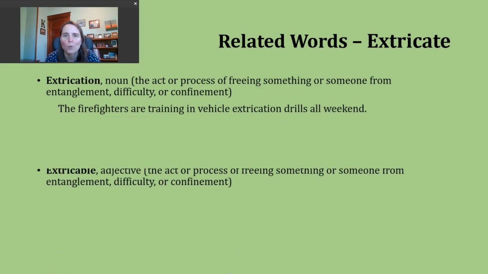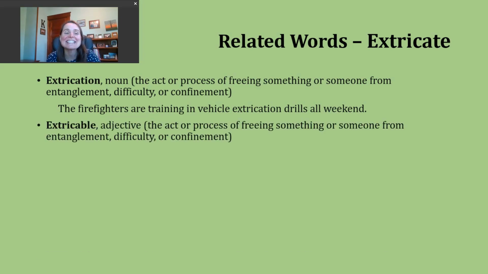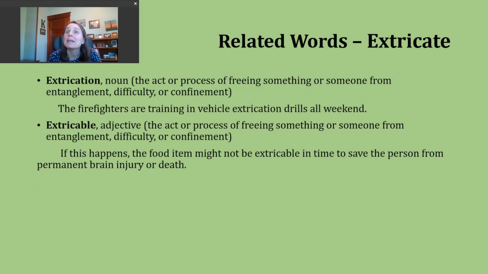We've got one more word for today. It's the adjective extricable. This is really describing that act or process of freeing someone and talking about are we able to do it? So, an example of this might be if this happens, the food item might not be extricable in time to save the person from permanent brain injury or death.